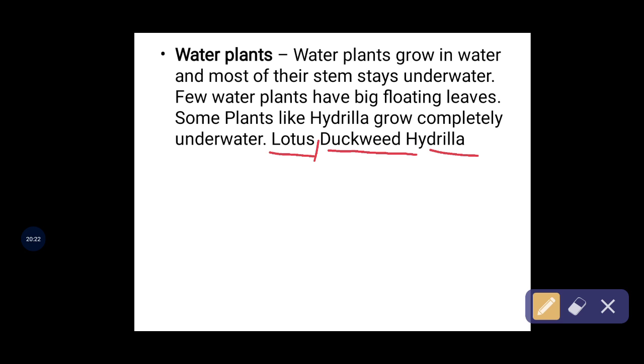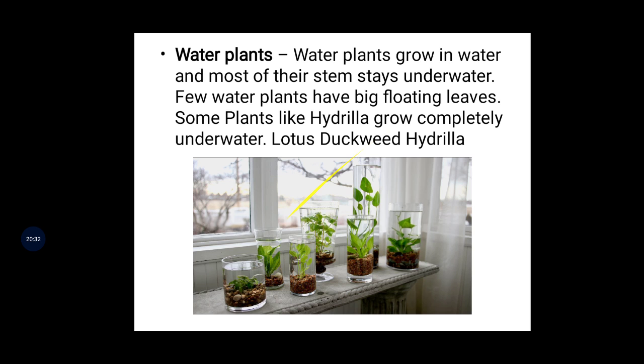So water plants means plants inside of the water. Lotus is the best example. I'll show this diagram. See, here the water plants are inside of the water; where we are keeping them, inside also they will try to grow. That kind of plants are there. Understood now? Next, care of plants.